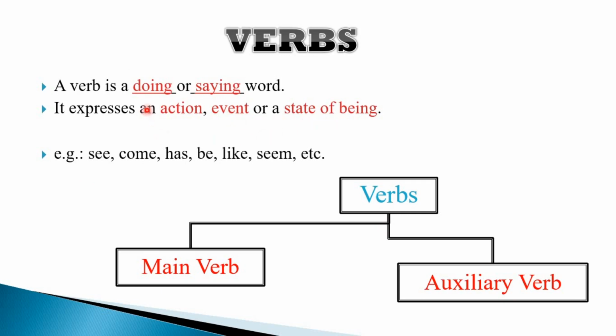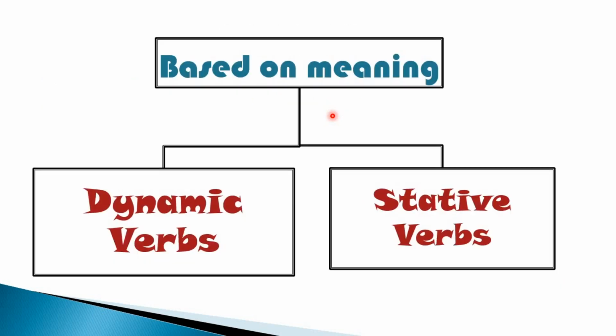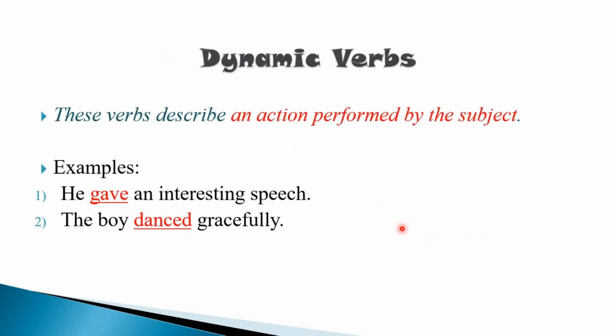So all the actions, both doing or saying words, represent your action. Such types of verbs are dynamic verbs. An event or state of being tells you about the state, the condition. So based on meaning, we have dynamic verbs and stative verbs.